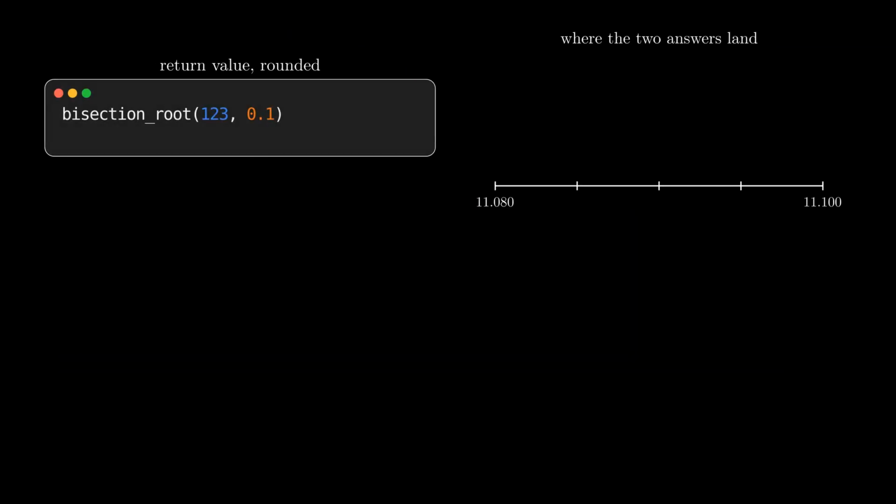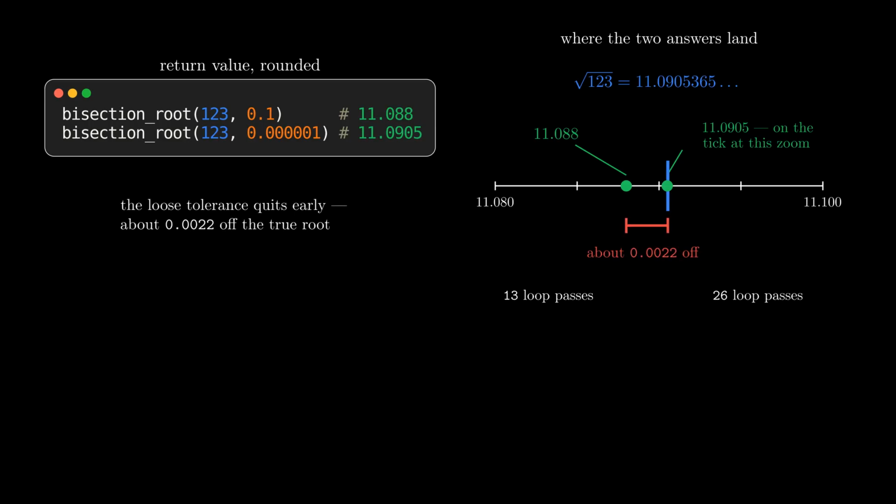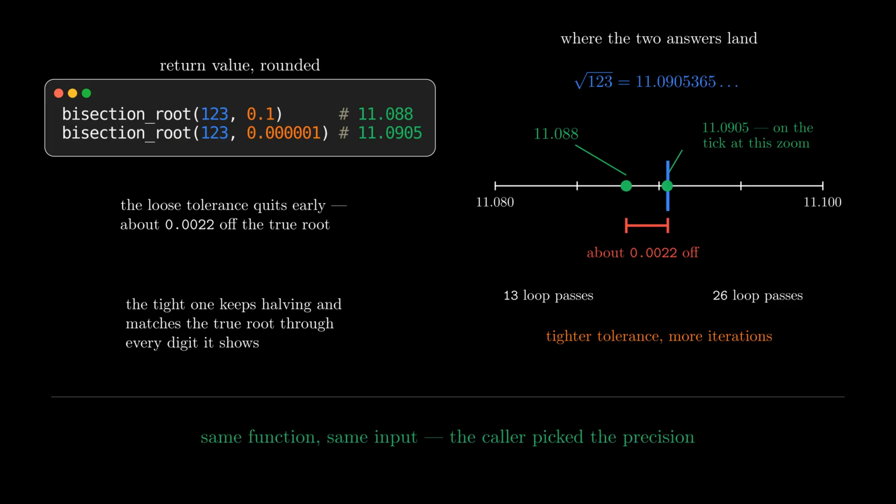Run it twice on the same value. Bisection root of 123 with an epsilon of 0.1 returns about 11.088. The same call with an epsilon of 0.000001 returns about 11.0905. For reference, the true square root of 123 is 11.0905365. The loose tolerance quits early, about 2 thousandths off. The tight one keeps halving and matches the true root through every digit it shows. Same function, same input. The caller picked the precision.